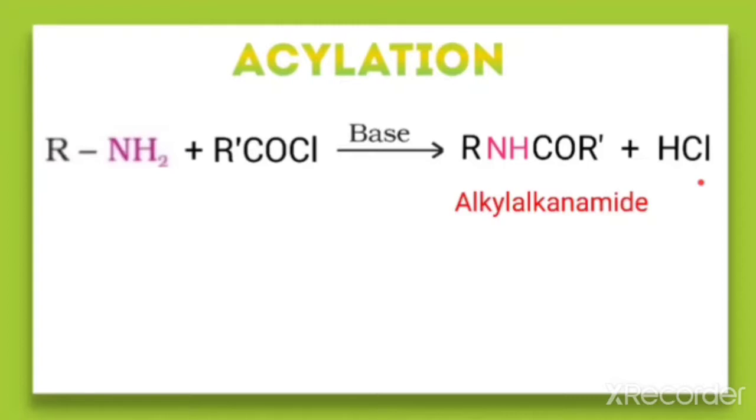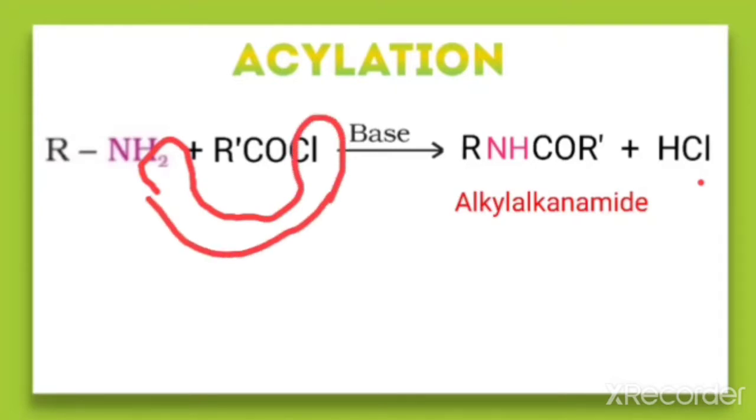So what is happening here? The reaction takes place in the presence of base, and there is a removal of HCl. How is the HCl formed? One hydrogen from the primary amine and the Cl from the acid chloride result in the formation of HCl.